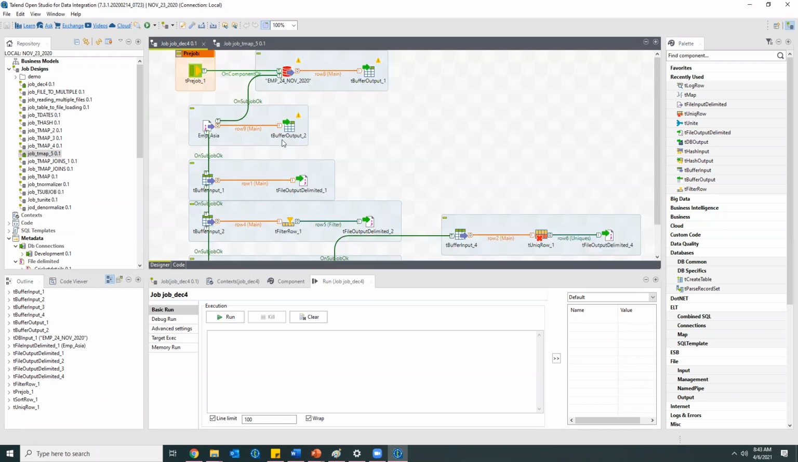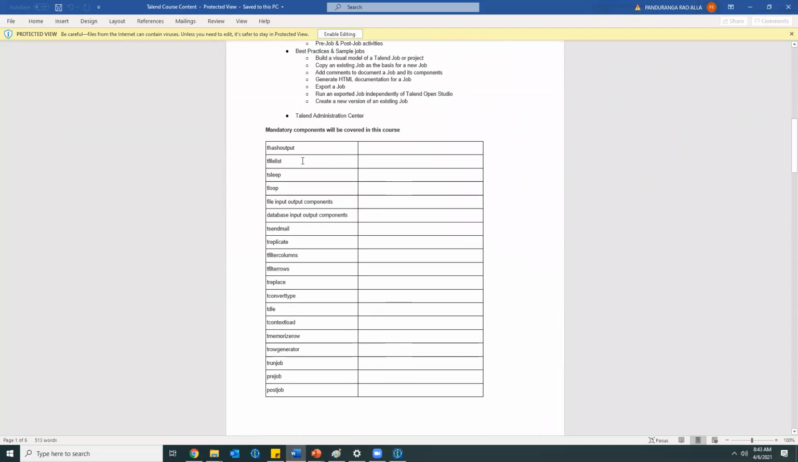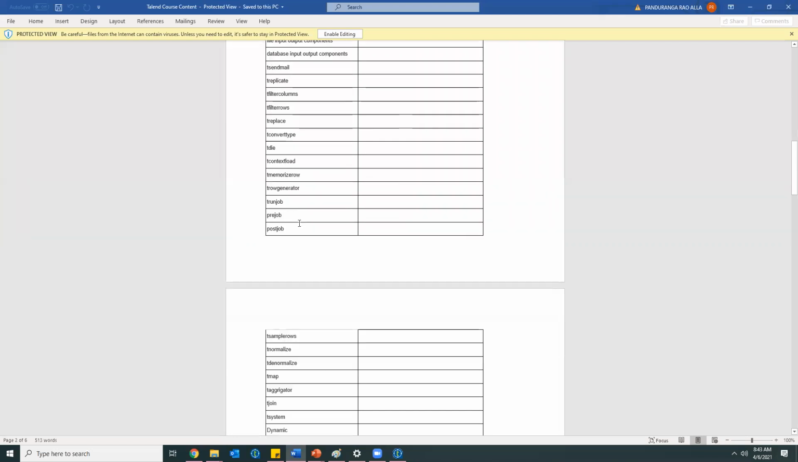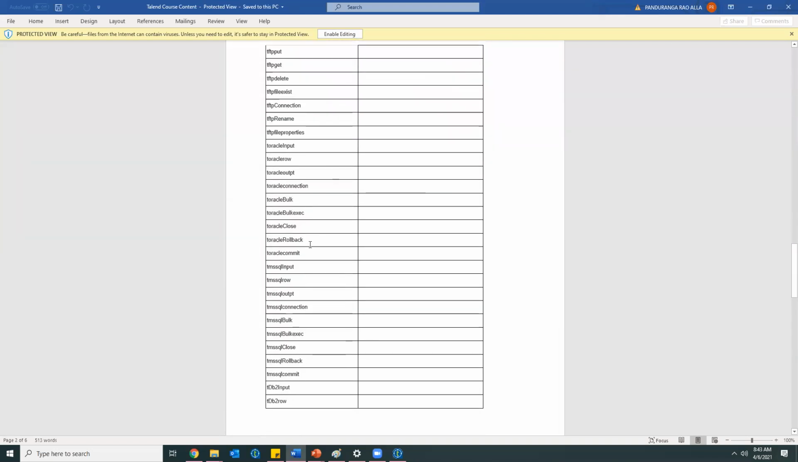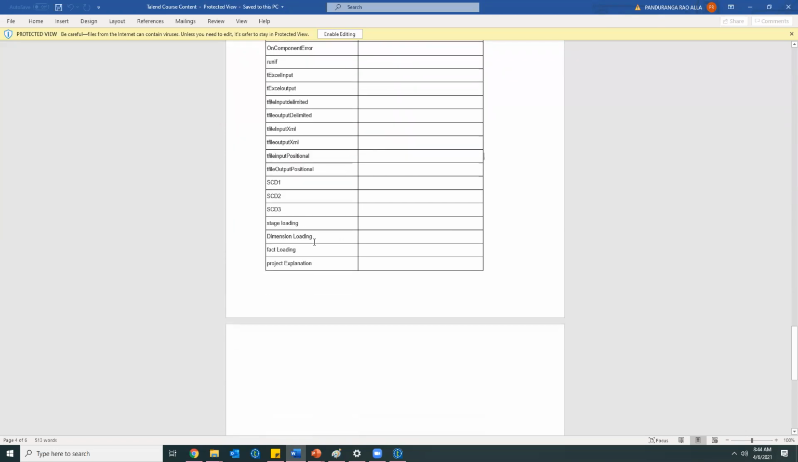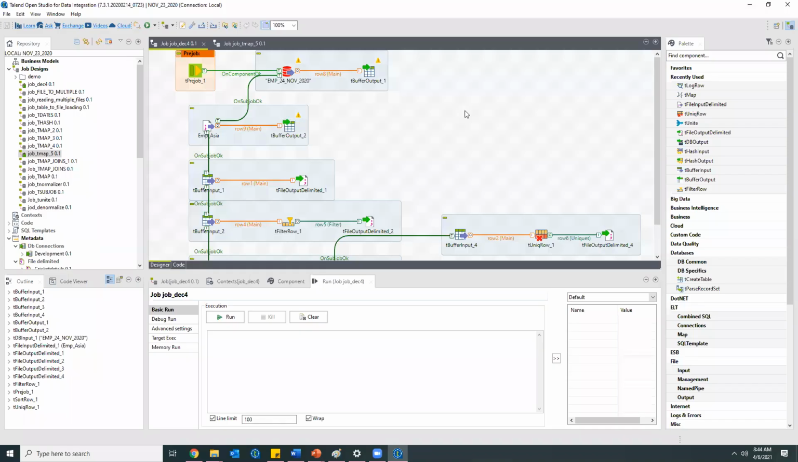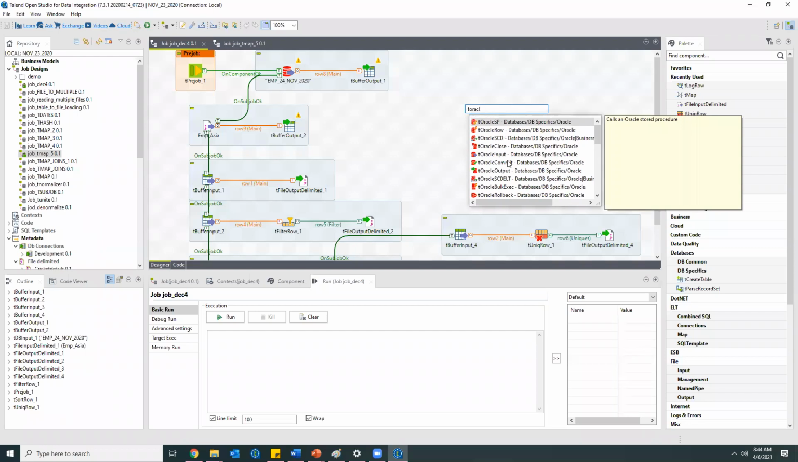We'll have tBufferInput, tBufferOutput, tHashInput, tHashOutput. Here we have tFileList, tSleep, tLoop, tSendMail, tReplicate, tFilterColumns, tConvertType. We have 1,000+ components in Talend, and for each database, for the Oracle database, we have some components. Earlier I showed tOracle; all these components are related to the Oracle database.